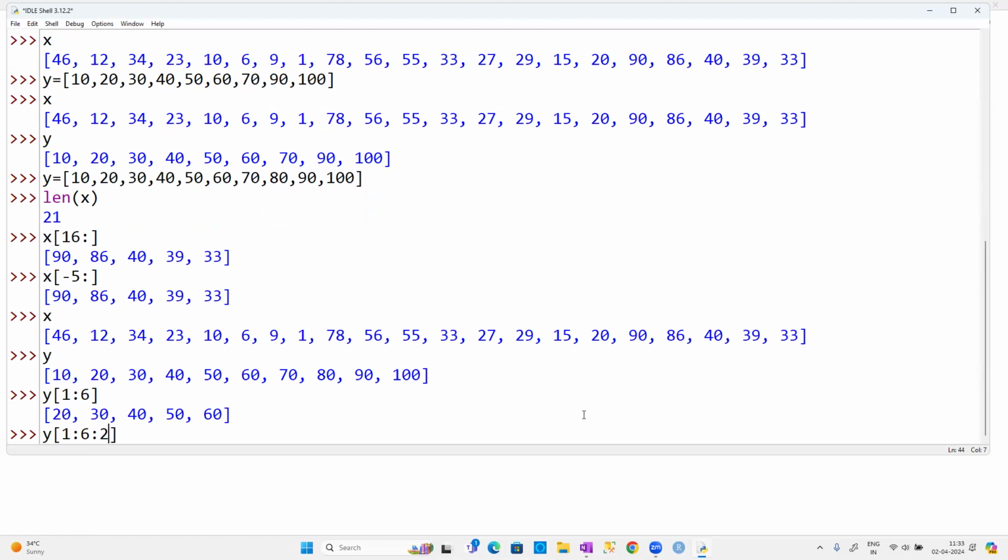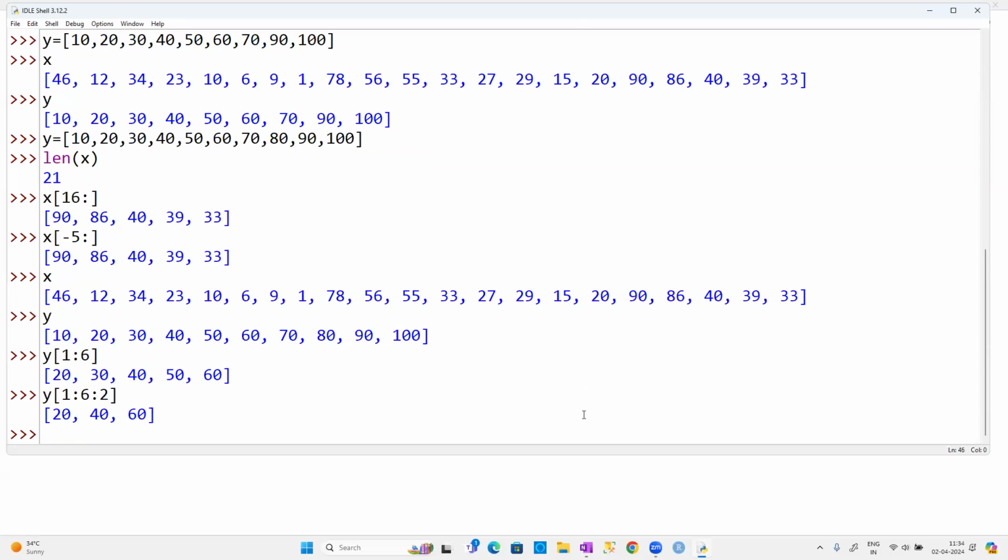What is the meaning of a step of 2, guys? Step of 2 means after 1, it is going to be 3. After 3, it is going to be 5. After 5, it has to be 7. But we asked for up to a maximum of 6 only, not even including the 6. Up to 5 only we'll get. So we'll get the first element, third element, fifth element. The first element is 20. After 20 we are going to get 40. After 40 we are going to get 60. So 20, 40, 60 is the output we are going to get. Done, guys. Got the point?